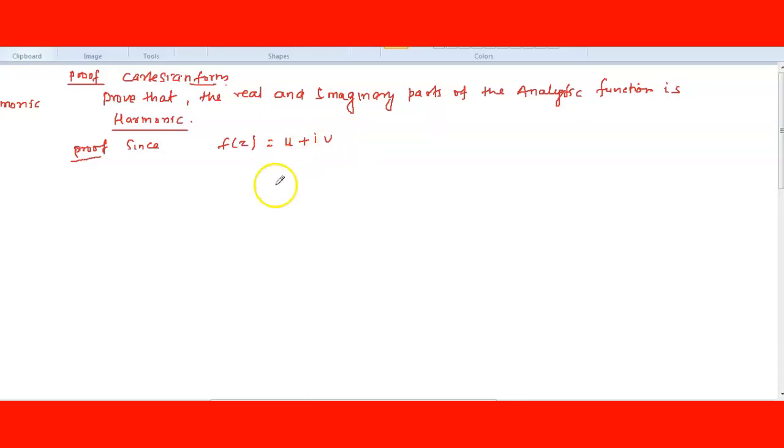And we have also derived in the Cartesian form, by the Cauchy-Riemann equations, del u by del x is equal to del v by del y, and del u by del y is equal to minus del v by del x.